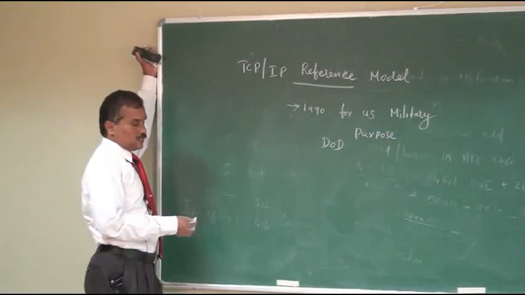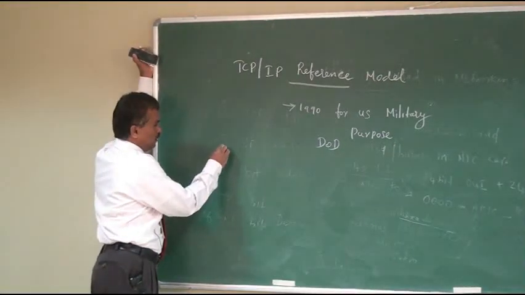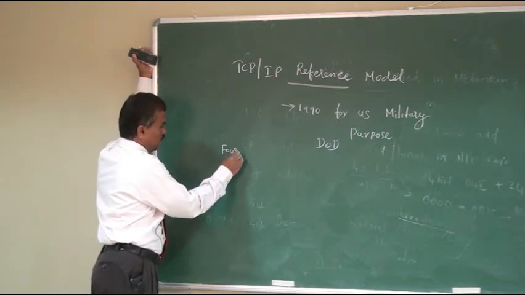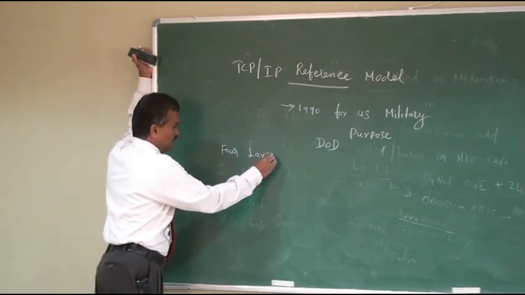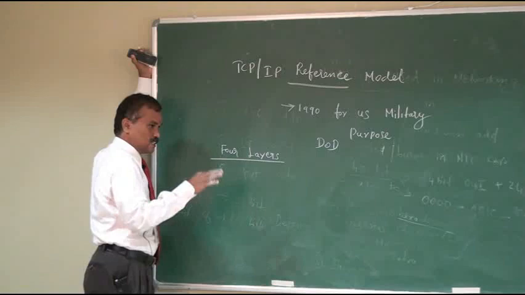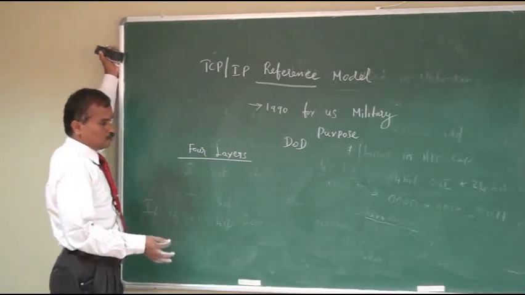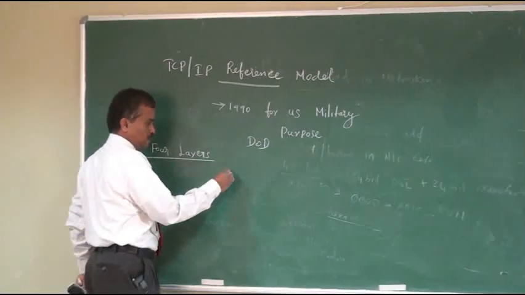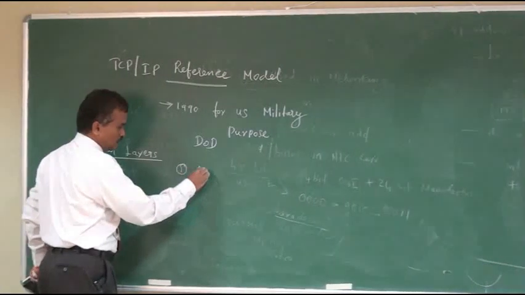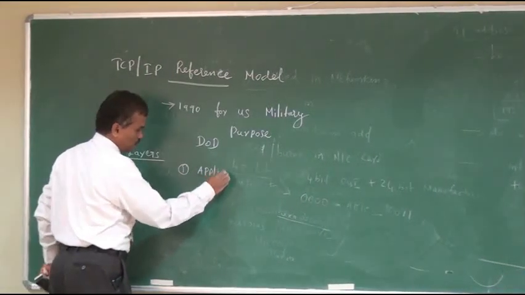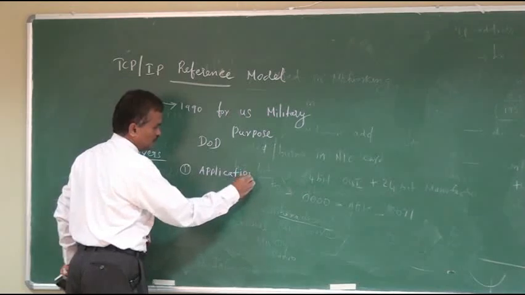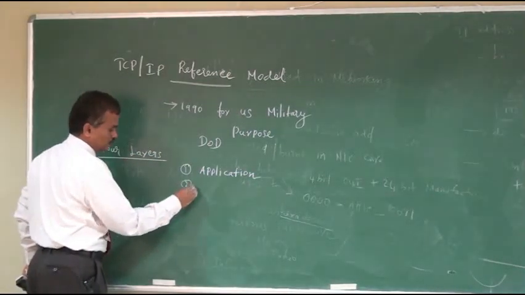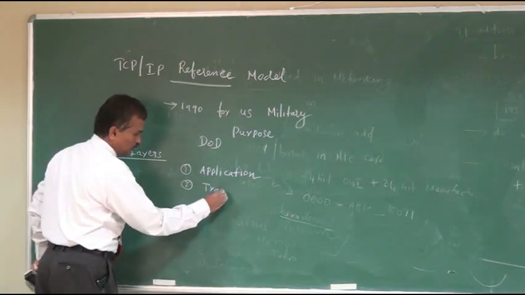So according to this TCP/IP reference model, we have 4 layers, that is, the entire data communication task is divided into 4 layers. The first layer you can call the application layer. The second one is called the transport layer.